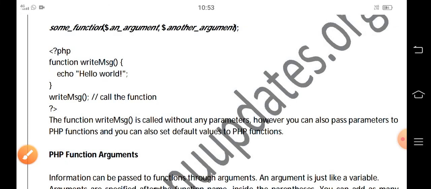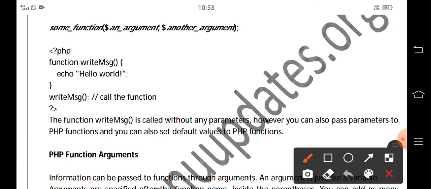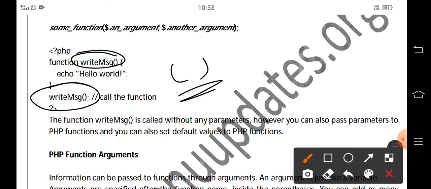Then in this example, we have already discussed write message. Here you can see empty parentheses, which means without any parameters, and write message is a function which has no parameters. Similarly, you can add parameters in this, and you can also set default values.